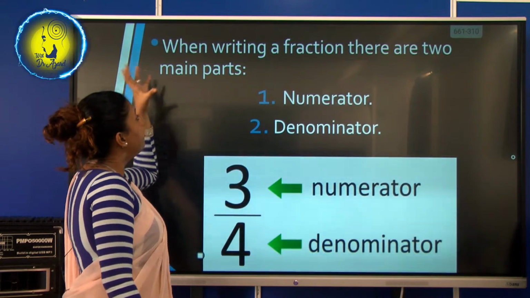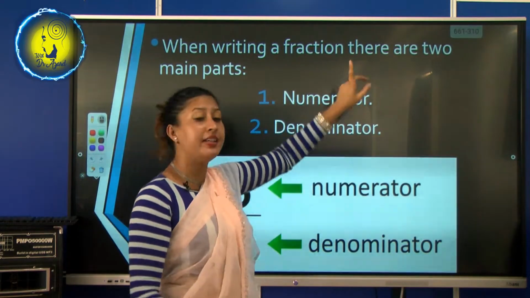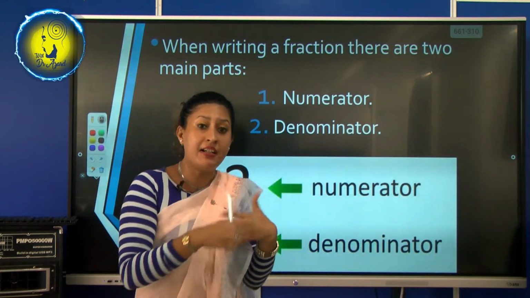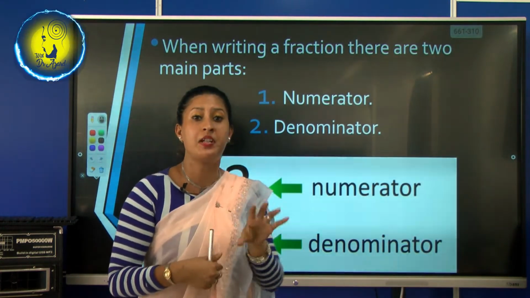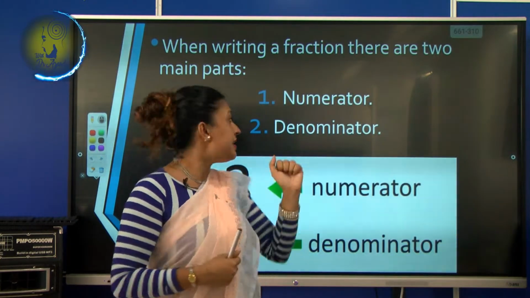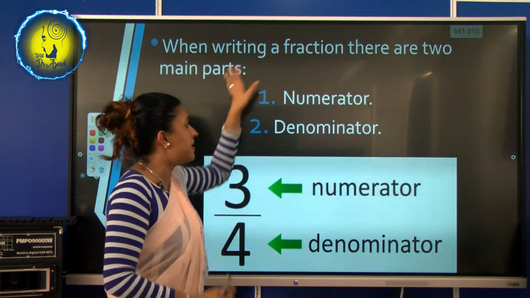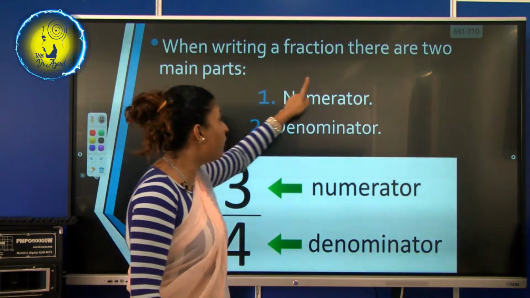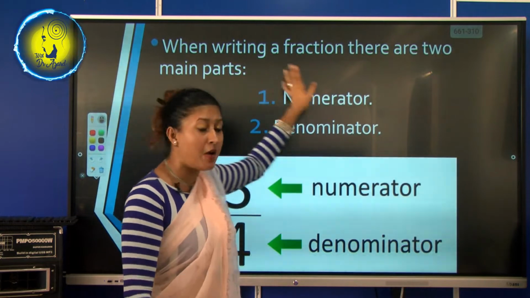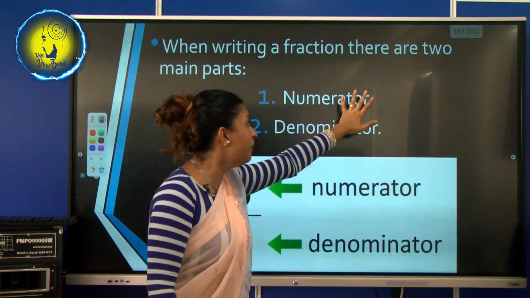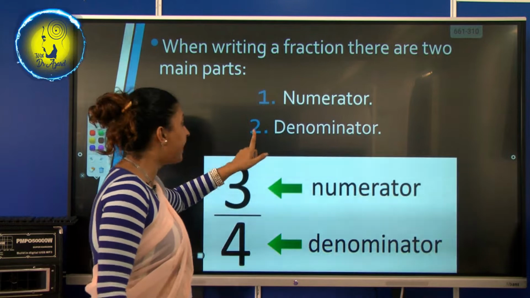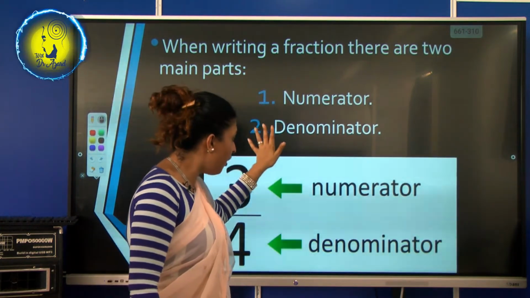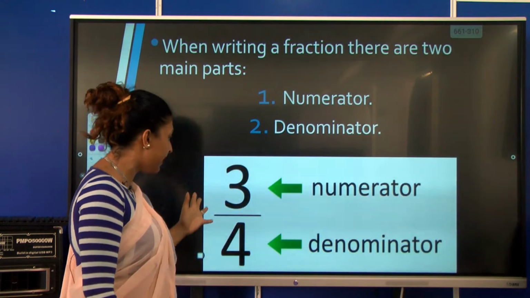Now, when writing a fraction, there are basically two parts. You have seen them in my earlier slides. You must be wondering what to call them, isn't it? So, the main parts are the numerator. Say it with me: numerator. I want everybody to pronounce it in the correct way. Numerator. And then the second part, denominator. Say it with me: denominator.